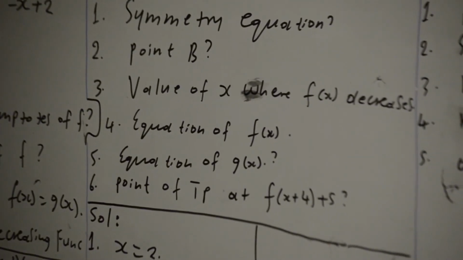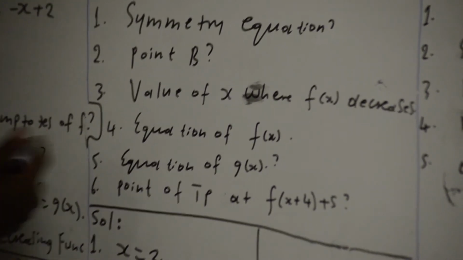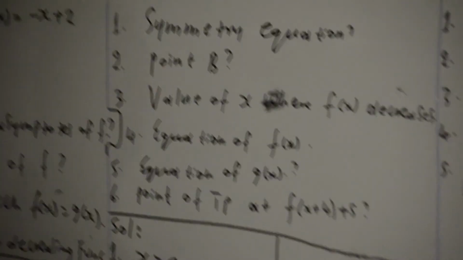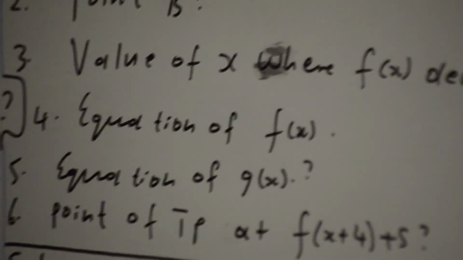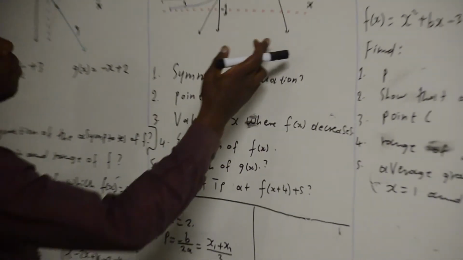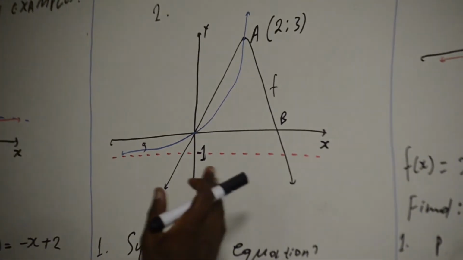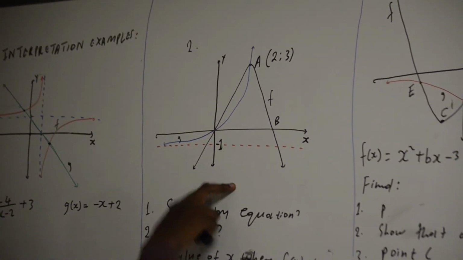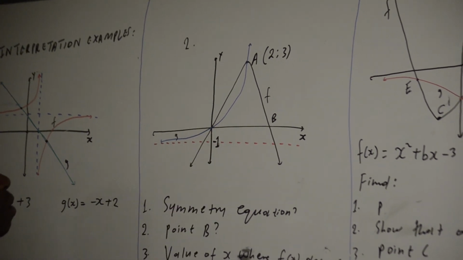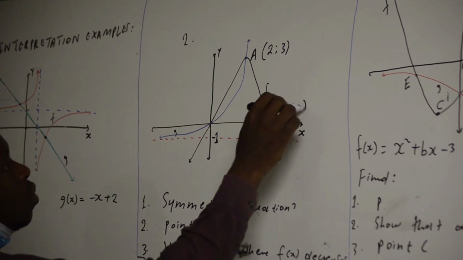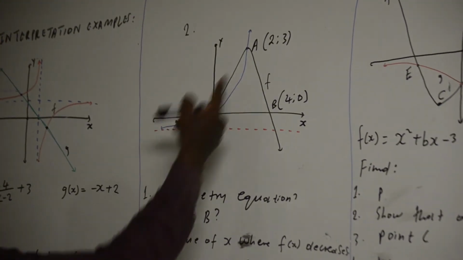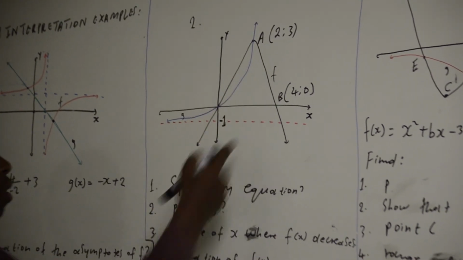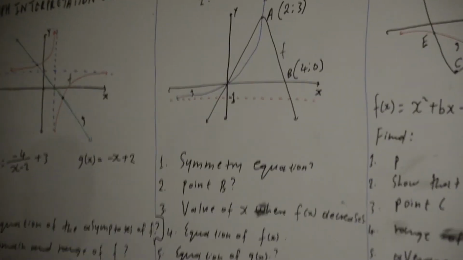Number 4, find the equation of f of x. Remember, f of x is the parabola. And for a parabola I need two conditions: it must be given x-intercepts and a point. I have this x-intercept. I have point B, which I just calculated, which is (4, 0). I have the turning point, so I have a lot of information. You can use the turning point and a point, or x-intercepts and a point. So it depends. Okay. So in this case,